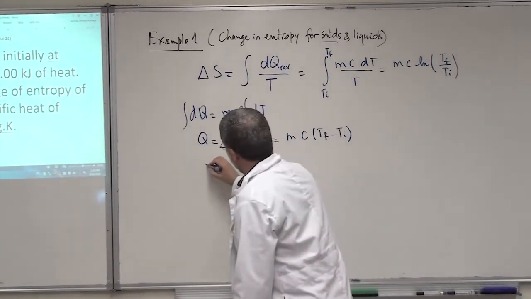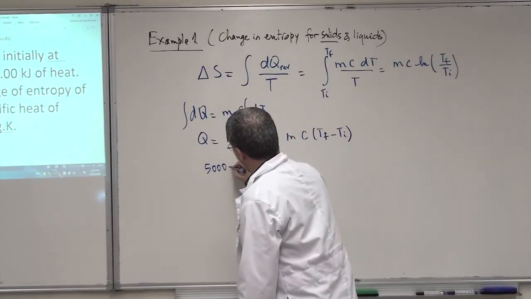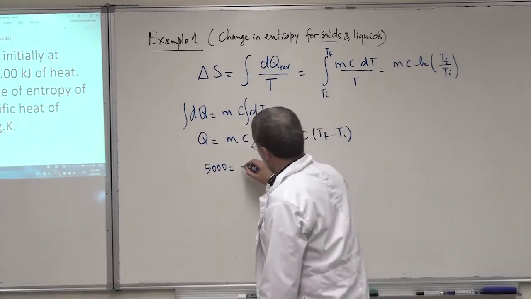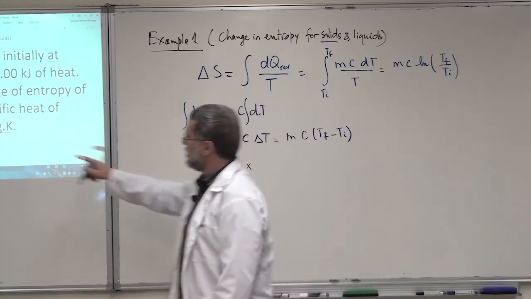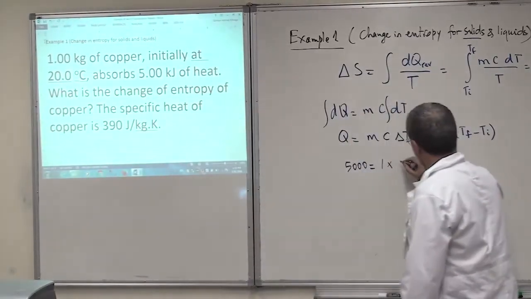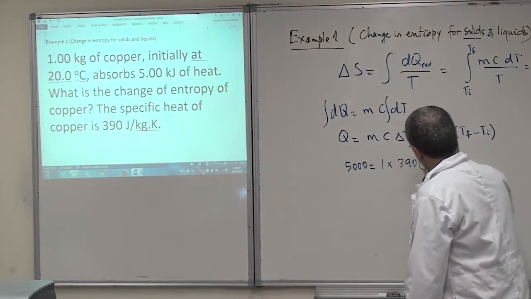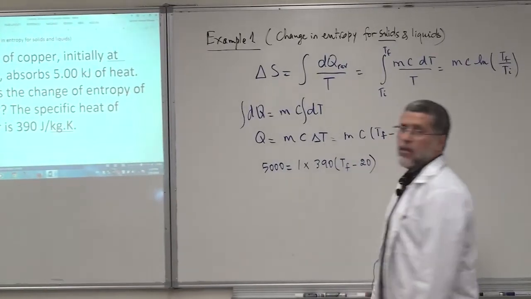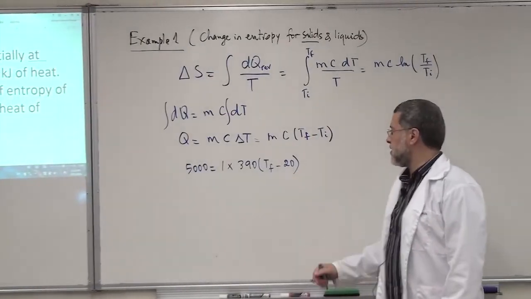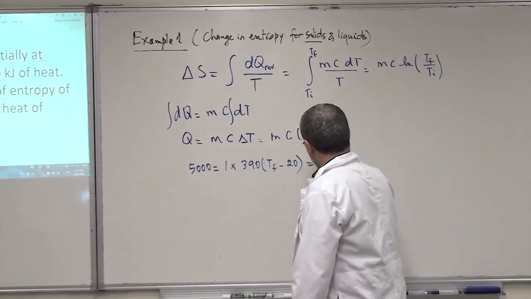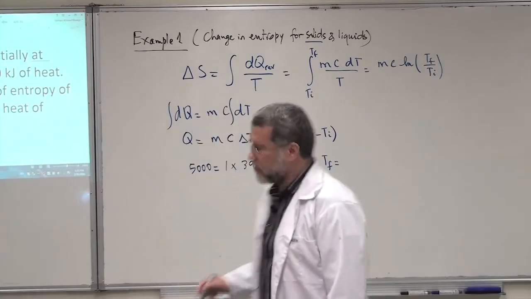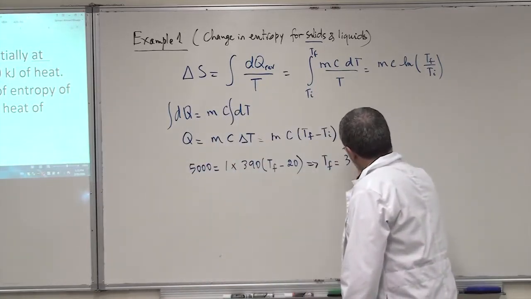So T final we get from this equation. Here we have 5,000 joules of heat absorbed, so we put it positive because it's absorbed. The mass is 1 kilogram times the specific heat of copper, which is 390, times T final minus 20. We don't need to change to Kelvin here because it's delta T. From this equation you get T final, and T final in this case is 32.8 degrees Celsius.